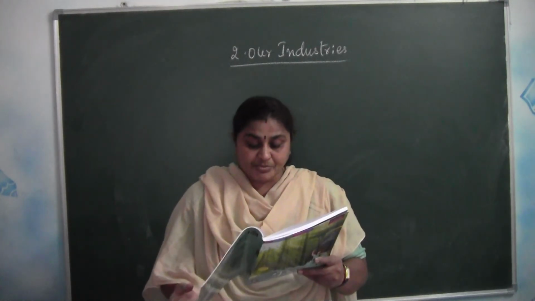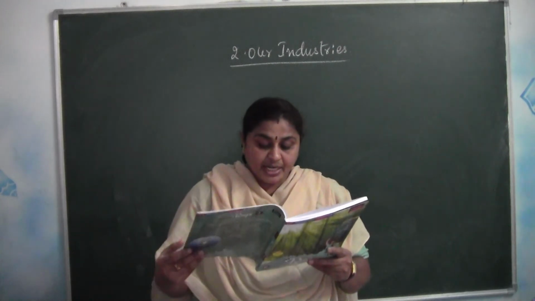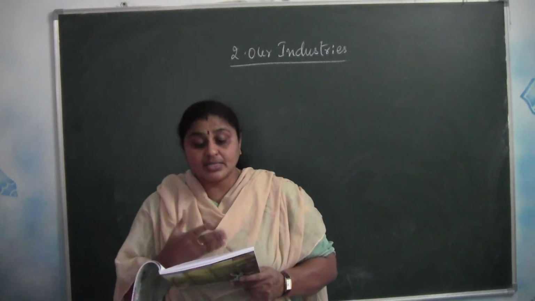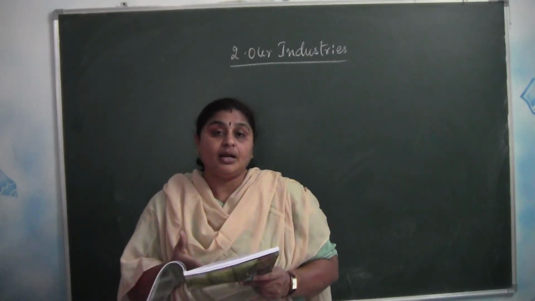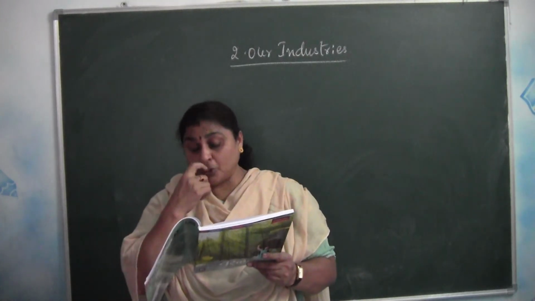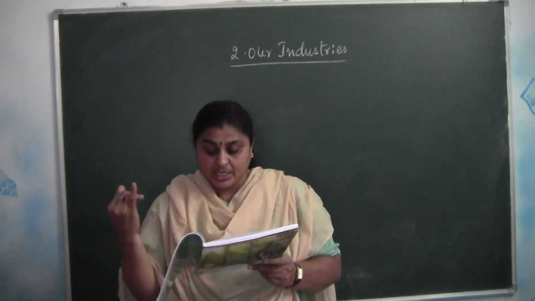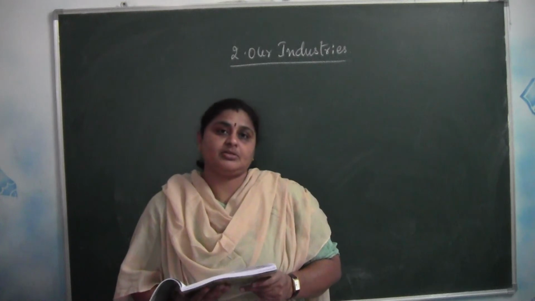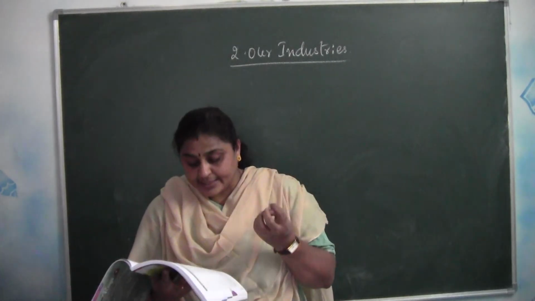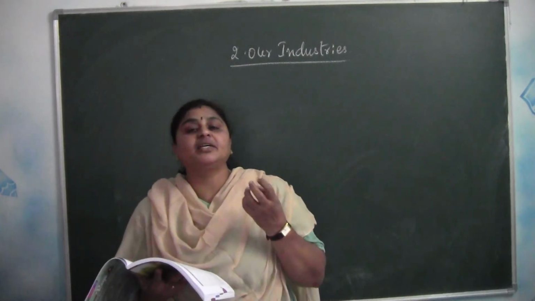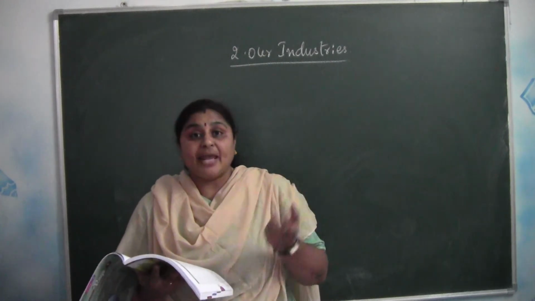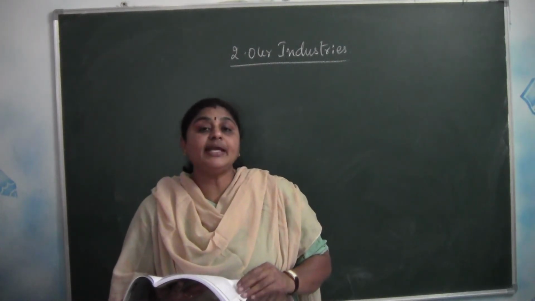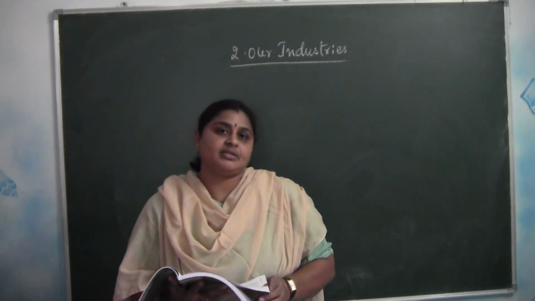Besides the industries mentioned in the table, some other important industries are, apart from the industries mentioned in the table, still we have a few more. What are those? Cement, fertilizers, paper, machinery and chemicals. So the industries related to cement manufacturing, fertilizer manufacturing, paper, machinery and chemicals also come under the large scale industries.